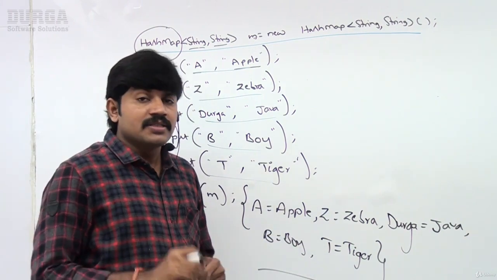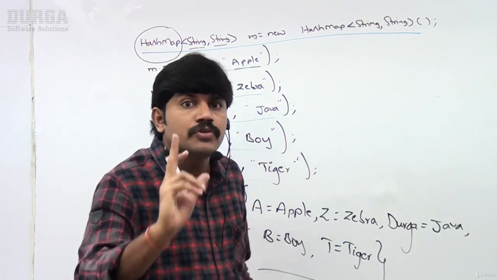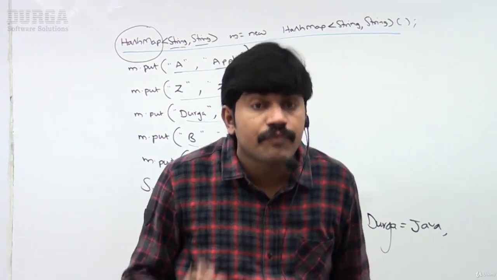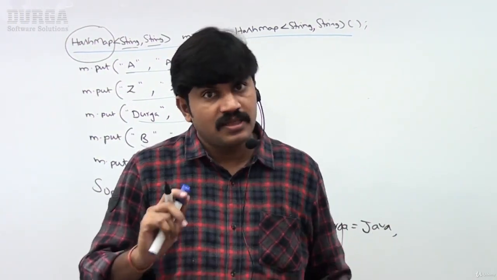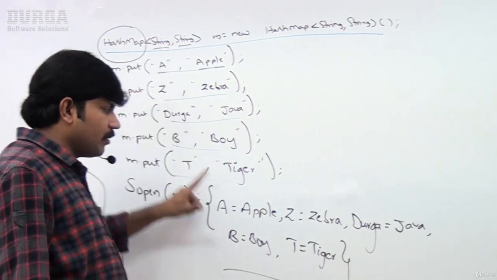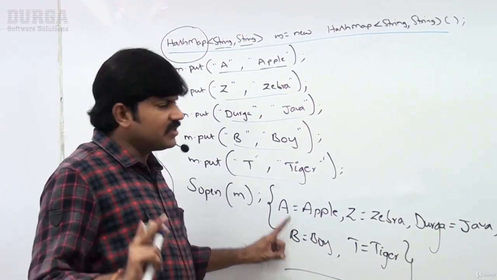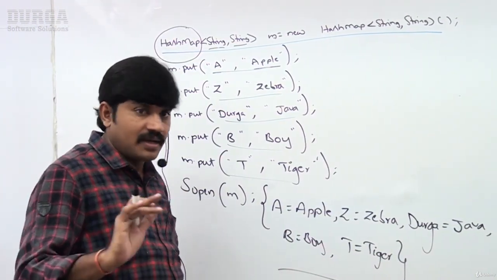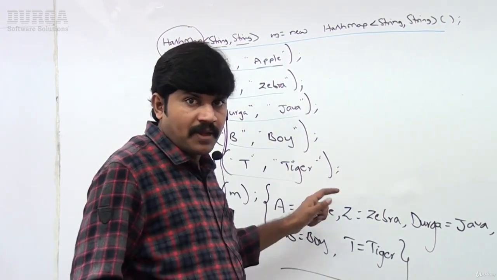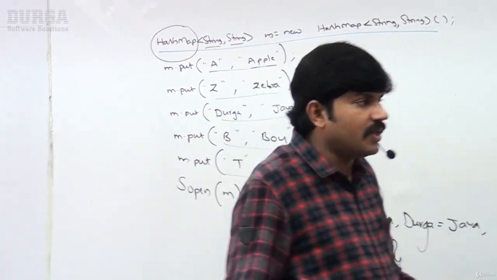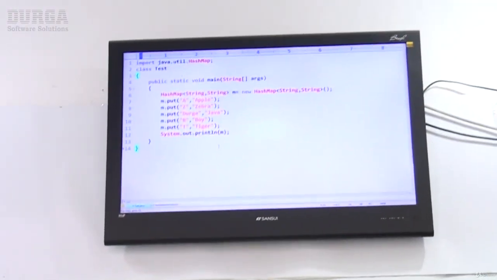Are you getting it, right? Sir, just a basic idea. When should we go for the map concept? If you want to represent a group of objects as key-value pairs, then we should go for the map concept, right? Are you able to understand? My intention is just to create some basic idea about these collections: what is the list, what is the set, and what is the map. Let me execute this code, sir. Observe that.